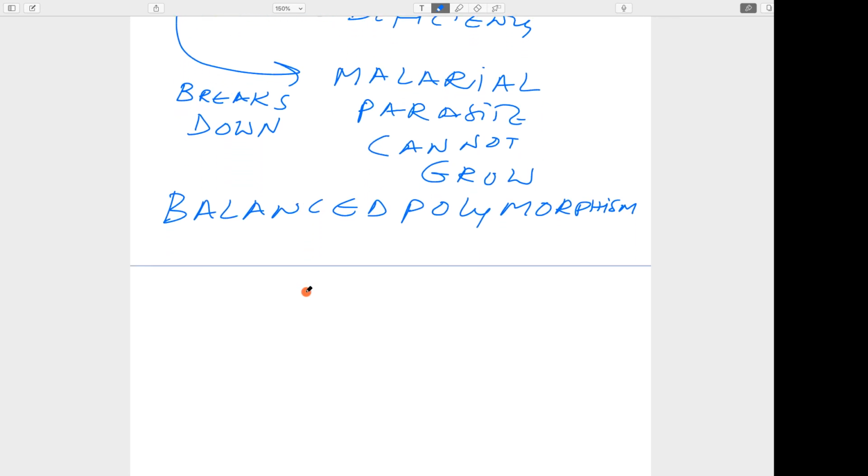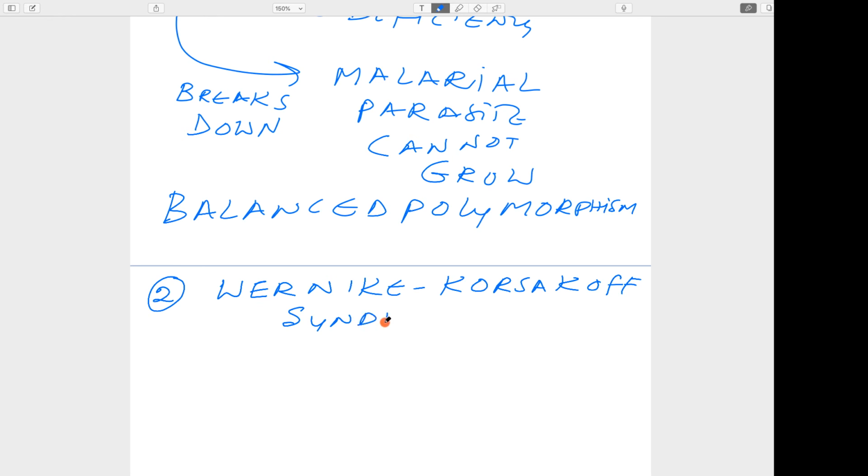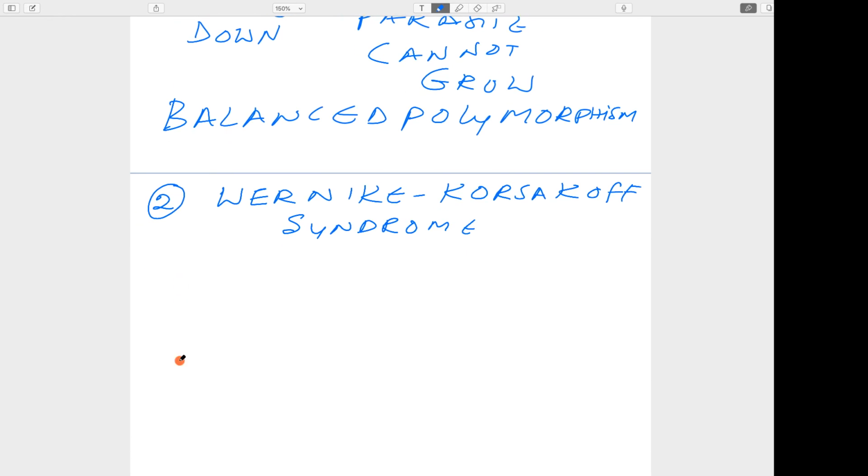Finally, we will talk about the second one, Wernicke-Korsakoff syndrome. Briefly, we'll discuss Wernicke-Korsakoff syndrome. You must have studied it in thiamine deficiency. In thiamine deficiency, this condition is seen. So why thiamine deficiency? This condition is observed.